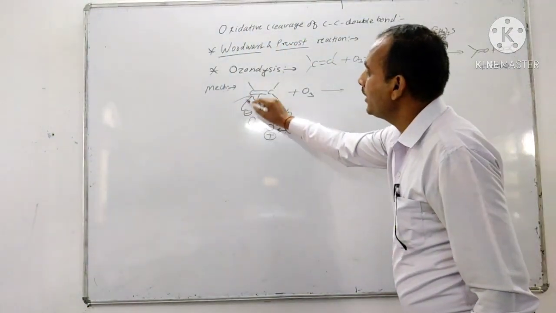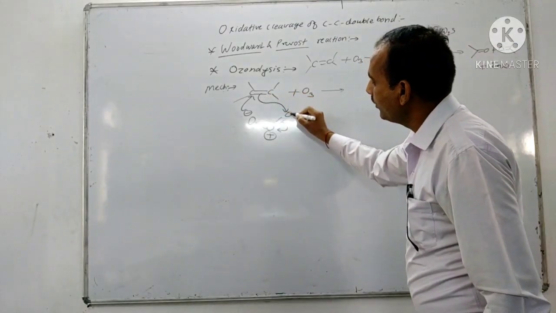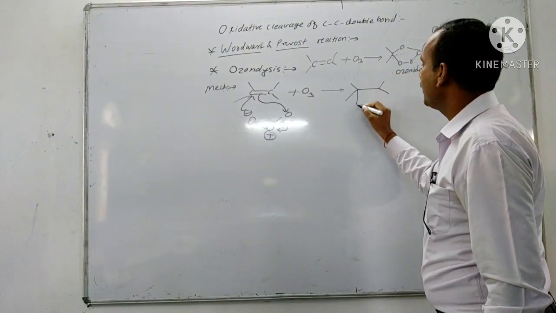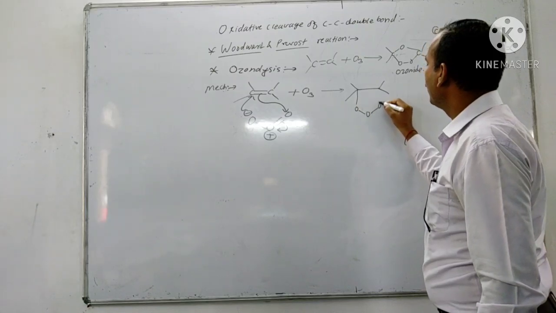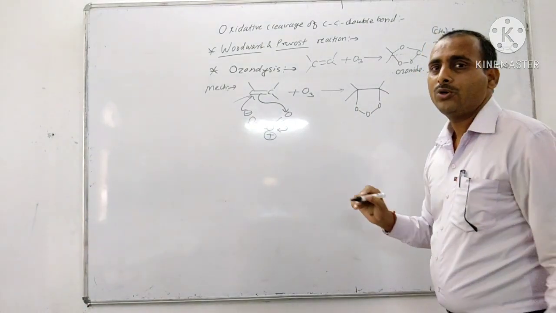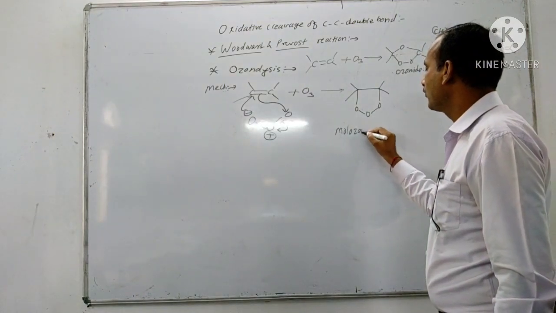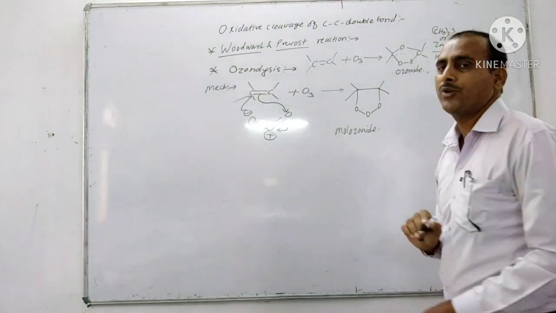Here the O minus attacks the carbon, and the double bond attacks the oxygen. There is formation of such a type of molozonide.